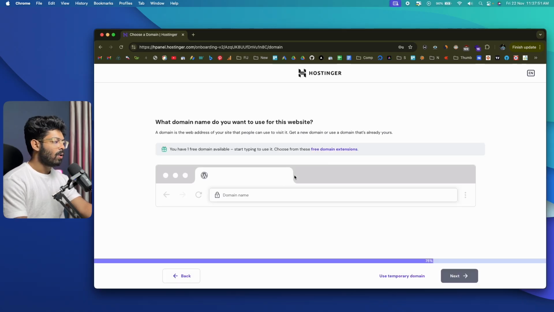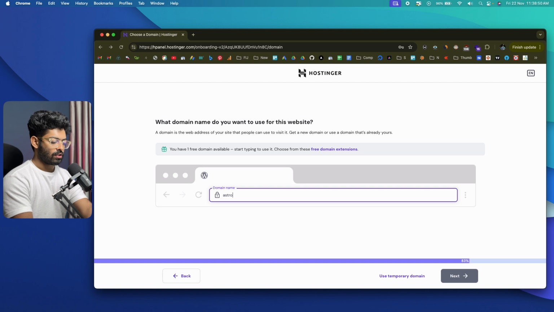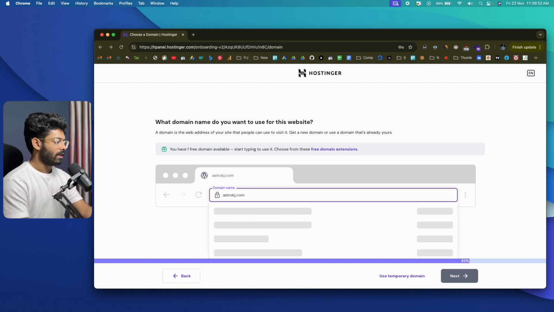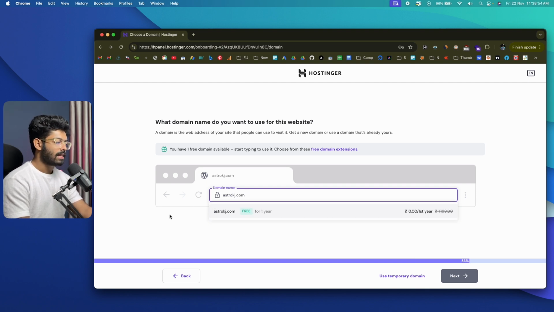All right. Now I'll be registering, let's say astrokj.com. Let me see if that's available. And yes, as I can see, astrokj.com is free for 1 year. And now I have selected the domain name and it is available, and I can go ahead and click on the next option. And again, if you don't want to register a domain name right now, but you want to still create the website, you can go ahead and click on this use temporary domain option and set up WordPress, and later move over to the custom domain, whatever that you want. And now I have entered the domain name astrokj.com, and I'll go ahead and click on next.